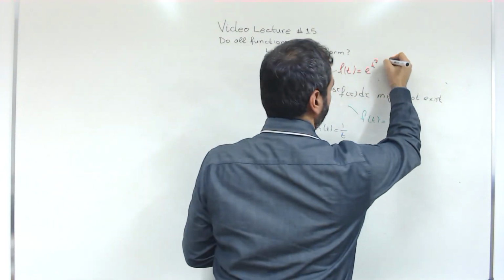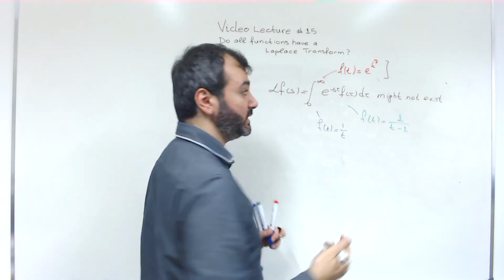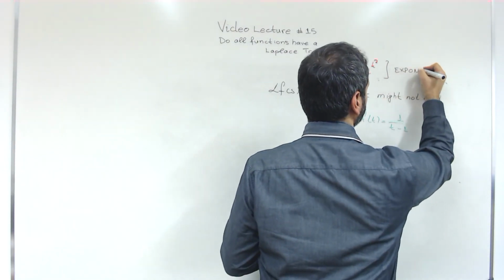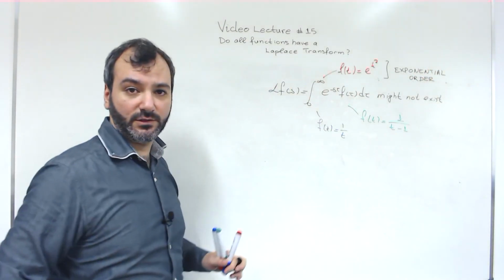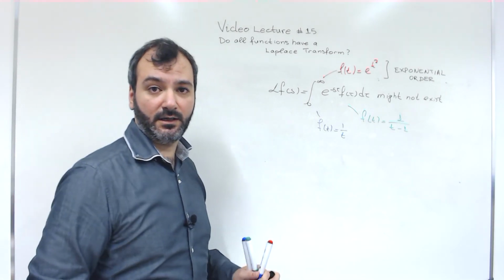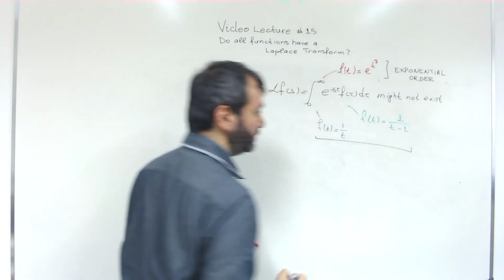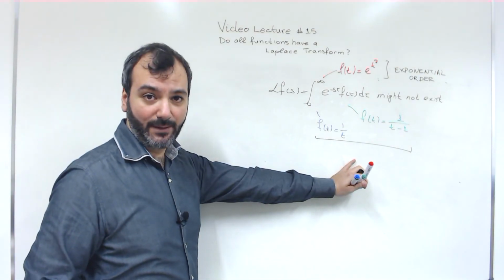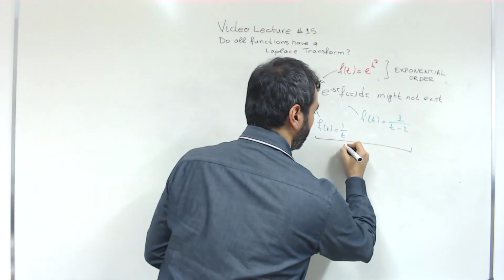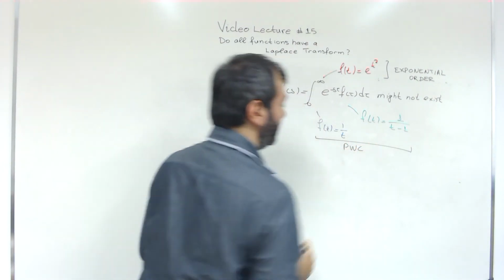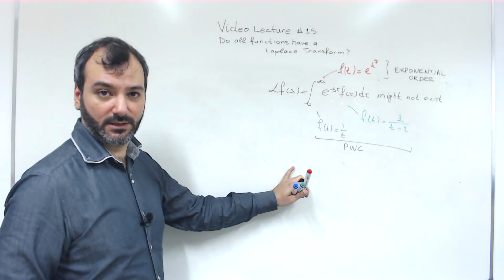This is why for this situation we introduced the concept of exponential order, which prevents functions from growing too fast as t goes to infinity. And then for these situations at finite times, where functions escape to infinity, we introduced the condition that functions be piecewise continuous. And this concludes today's lecture.